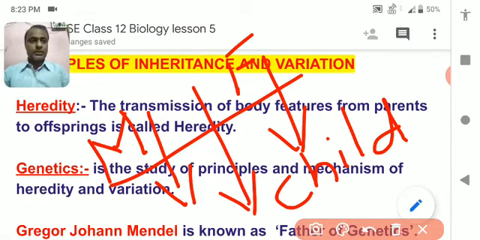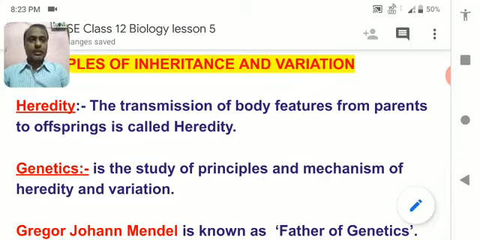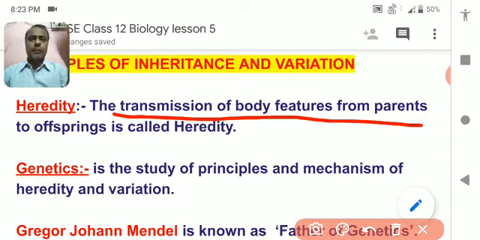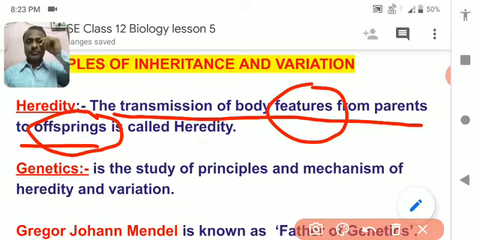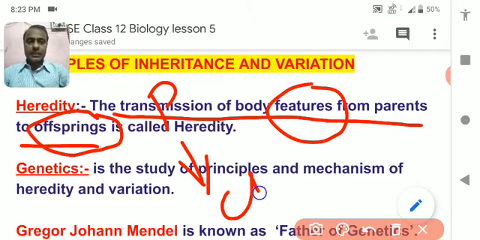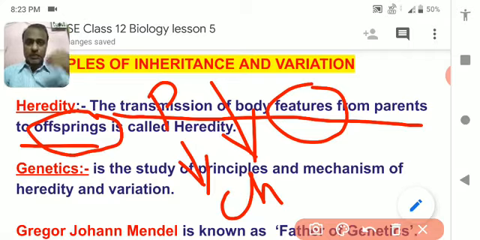I think you understood. So let us see the transmission of body features from parents to offspring. Offspring means child. Features means characteristics like the color of the eye, the hairstyle, the thickness of the lips, the eyebrow, the skin color. These all are the characteristics. So these characteristics are transferred from parents to child, and the process of transmission is called heredity.